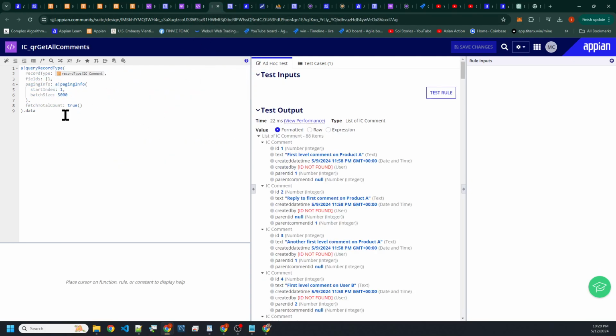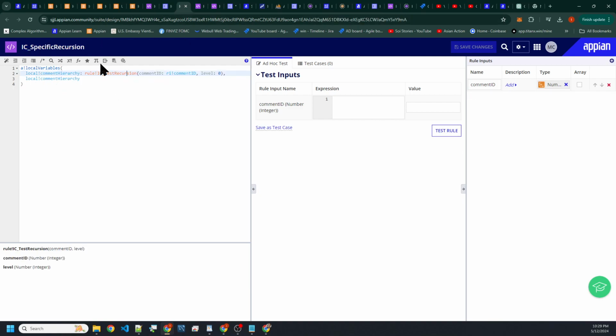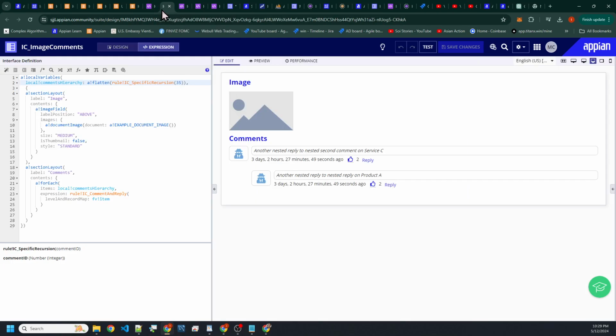You got this query record here that's being called by this test recursion here. That's being called by specific recursion here, right? That's being called by this image comment here.